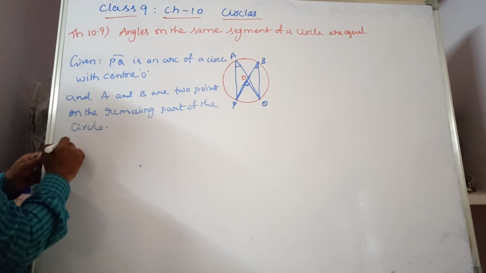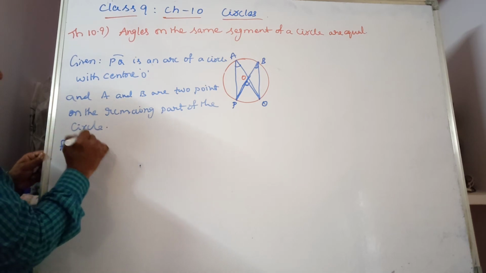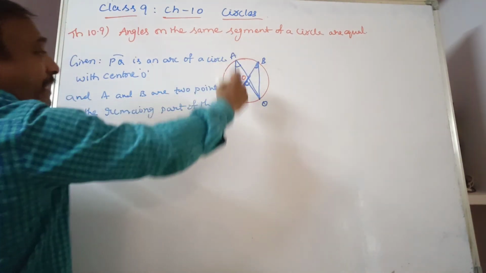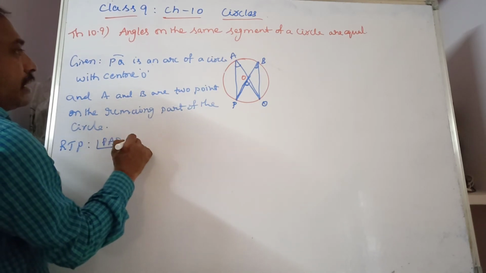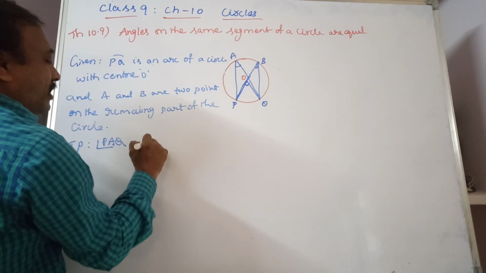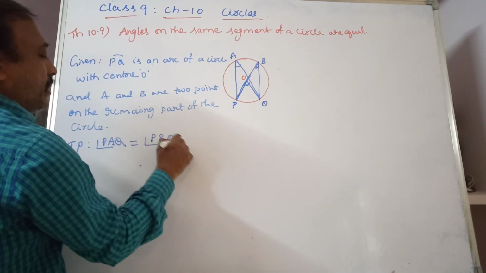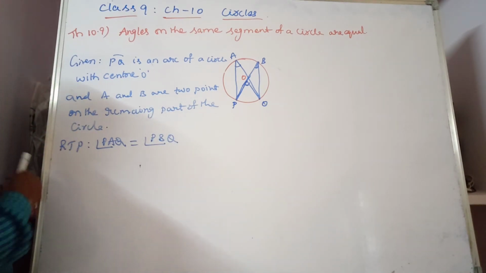Now, what do we have to prove? These angles are made by the arc. One is angle PAQ, and angle PAQ is equal to angle PBQ. This we have to prove. So for that, the proof.